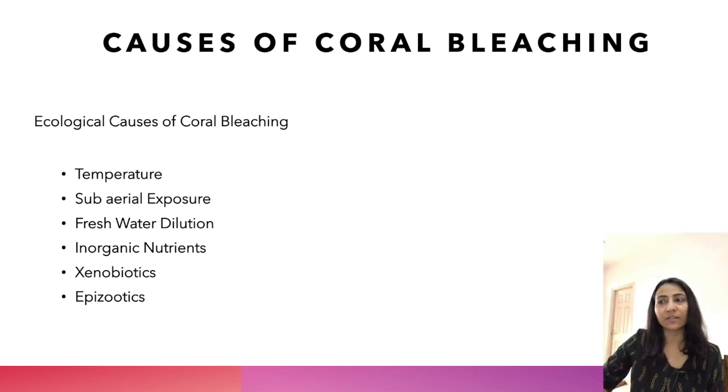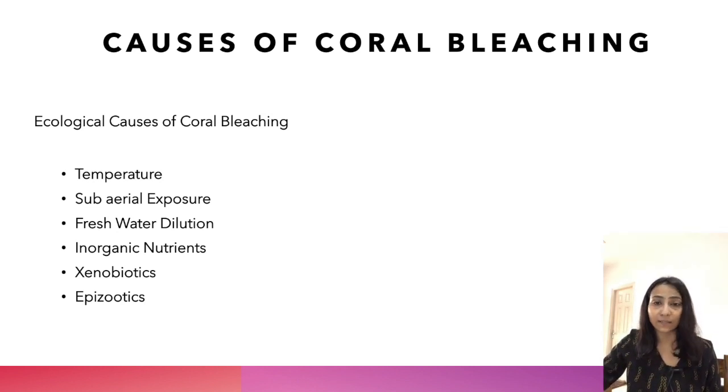Now we will look at the causes of coral bleaching. We will discuss here the ecological causes of coral bleaching. Number one is temperature. We have seen in the earlier slides that a minimum temperature range is required, which is 20 to 32 degrees Celsius, and within this range, coral reefs survive and grow. If temperature is disturbed, if there is a sudden increase or sudden decrease in temperature, it can destroy the coral reefs.